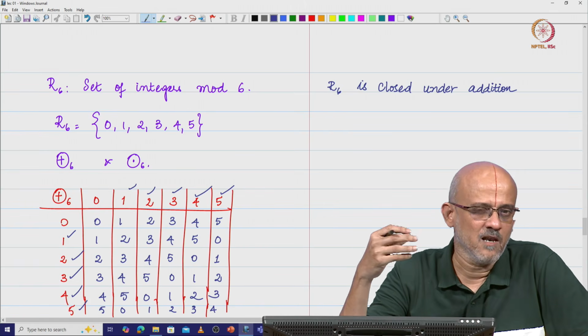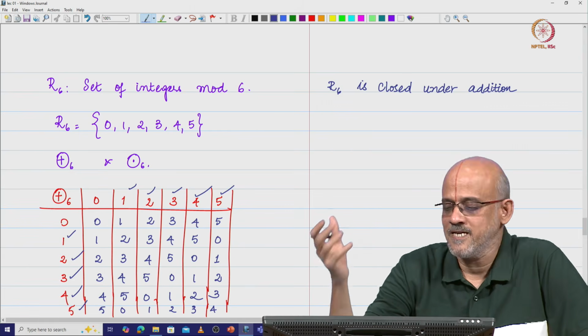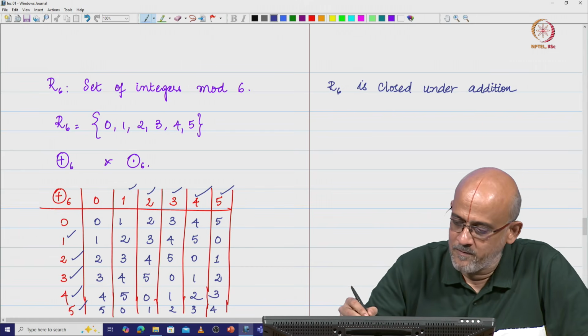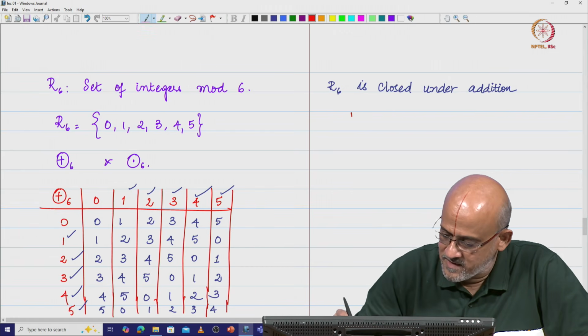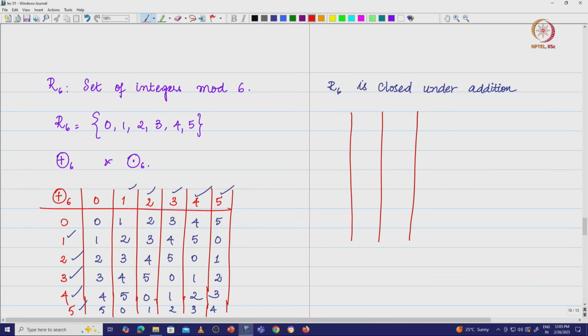Therefore, there is a small hope for us to think that, okay, R6 could be a field. Let us look at multiplication mod 6. Now what I am going to do is multiplication mod 6, in which case I will remove the 0, because anything multiplied with 0 is going to give you 0, and 0 does not even have a multiplicative inverse. So we will just restrict to numbers from 1 to 5.